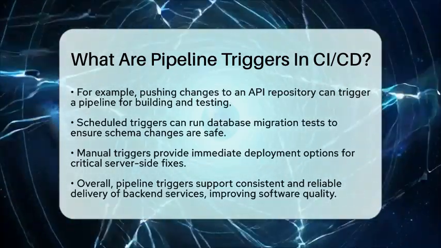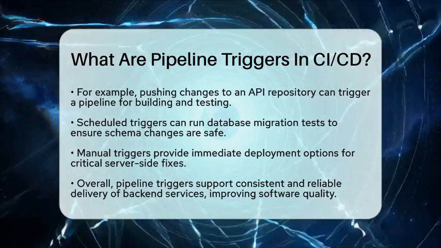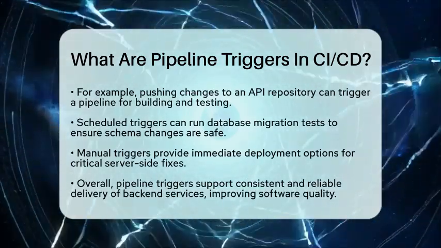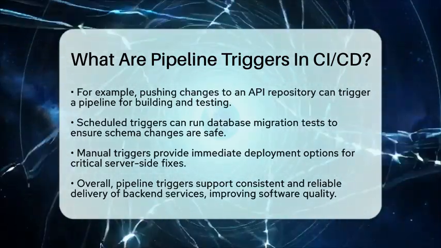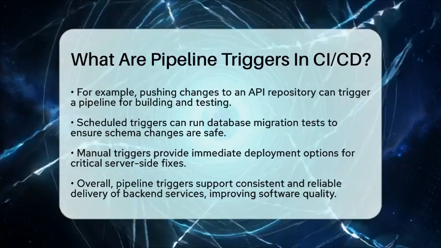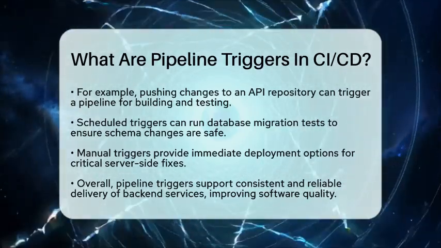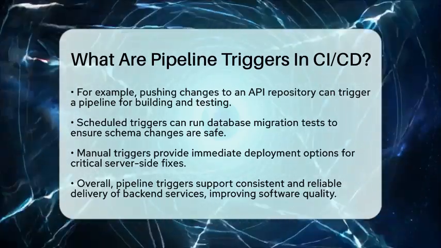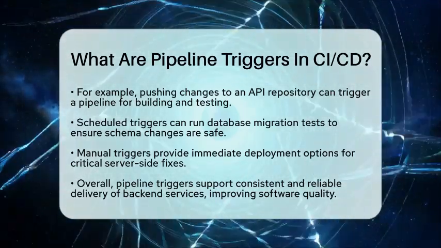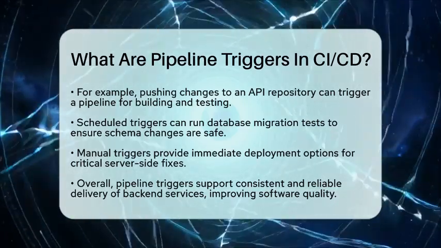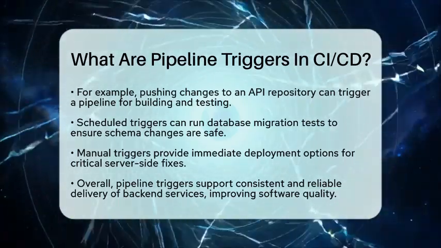Scheduled triggers can run database migration tests overnight, ensuring that schema changes do not disrupt existing functionality. Manual triggers allow back-end teams to deploy critical server-side fixes immediately, without waiting for automated schedules. This flexibility is vital in today's fast-paced development environment.